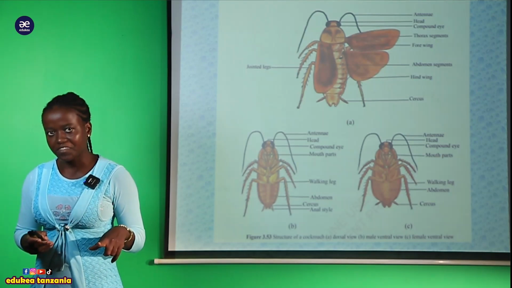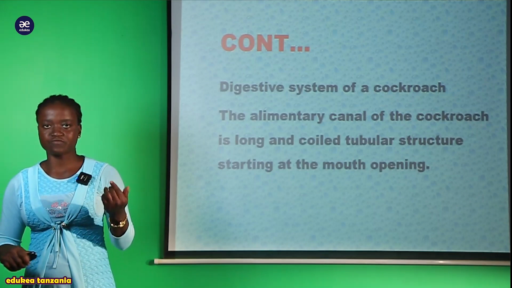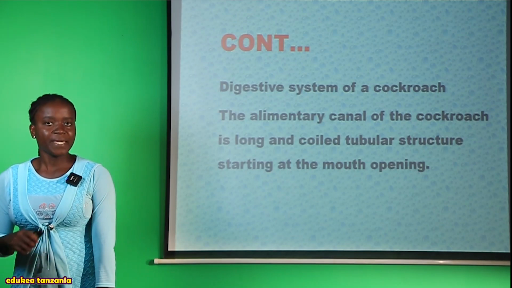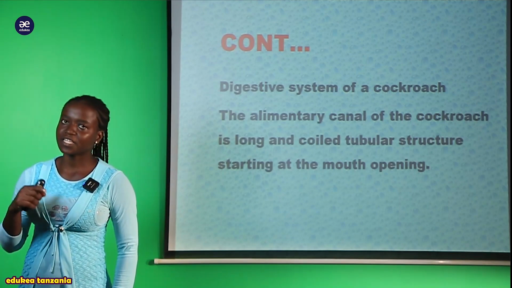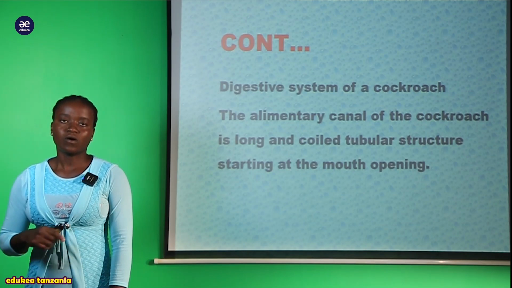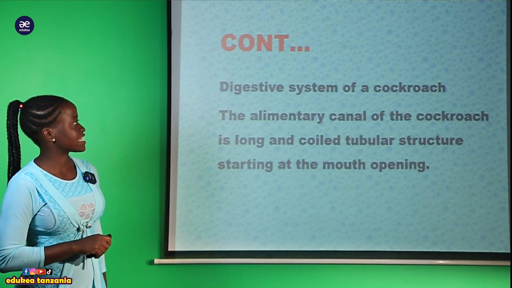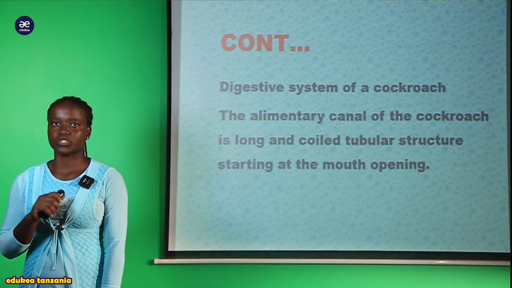And one of them that we are going to deal with is the digestive system found in an arthropod. So as usual, we choose one organism that is found within the class Insecta. And here we are going to discuss the digestive system which is found within the cockroach.